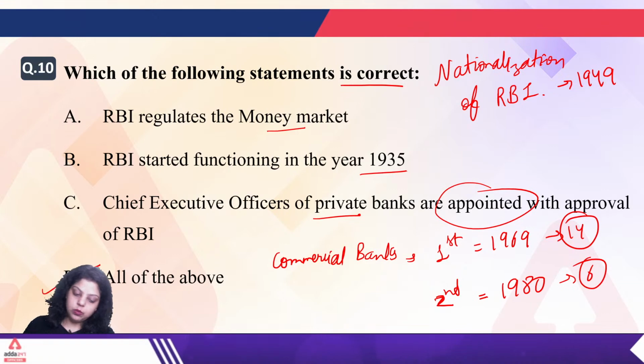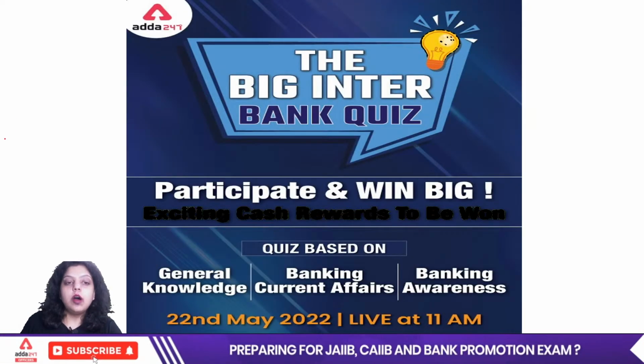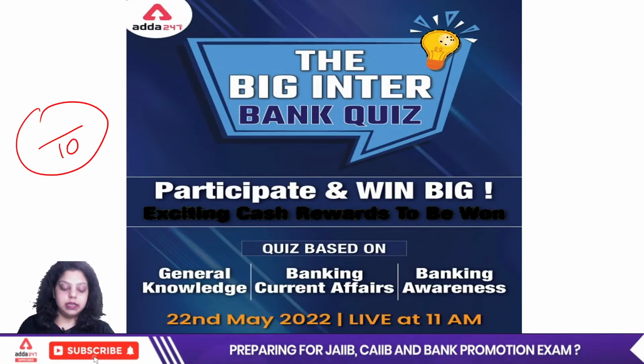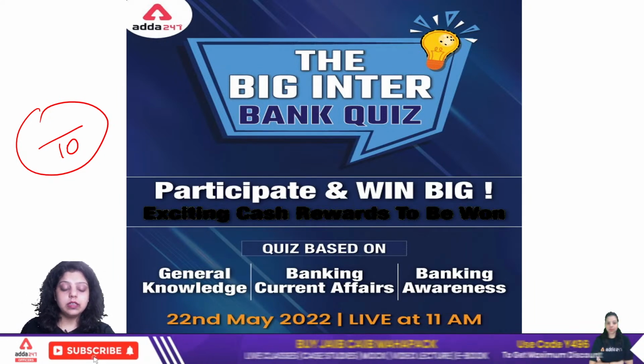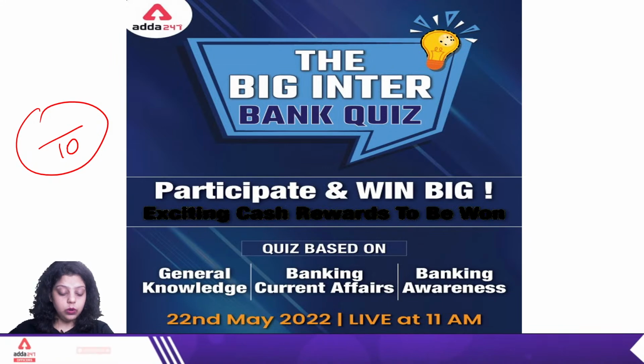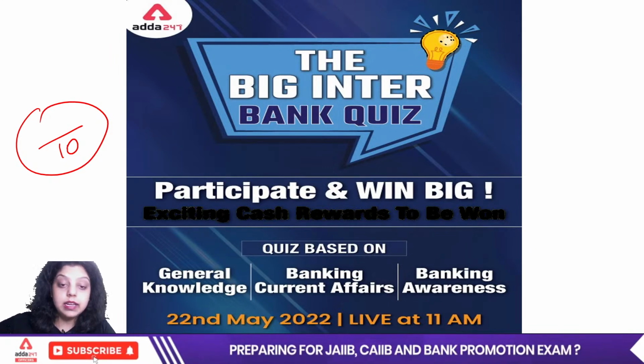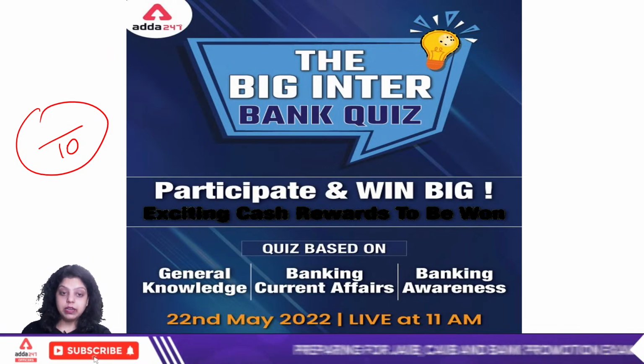Okay. Very good. Now let me know out of 10 how many questions you have done correct. Out of 10. No, it's not 49 and 69. It is 69 and 80. Okay. 1969 and 1980 were the years of commercial bank nationalization.